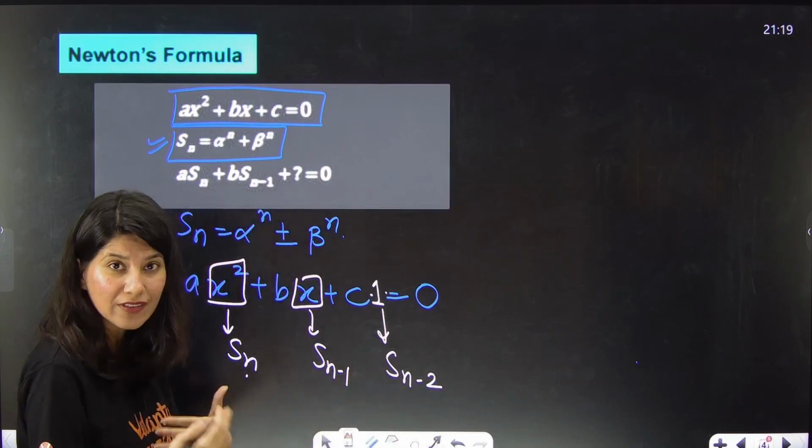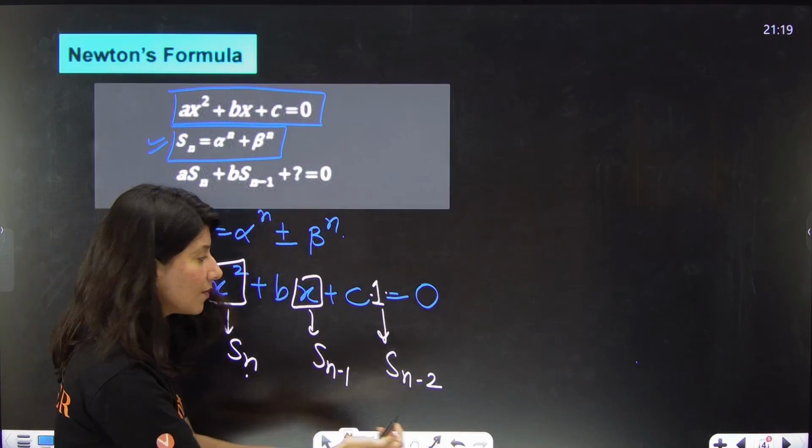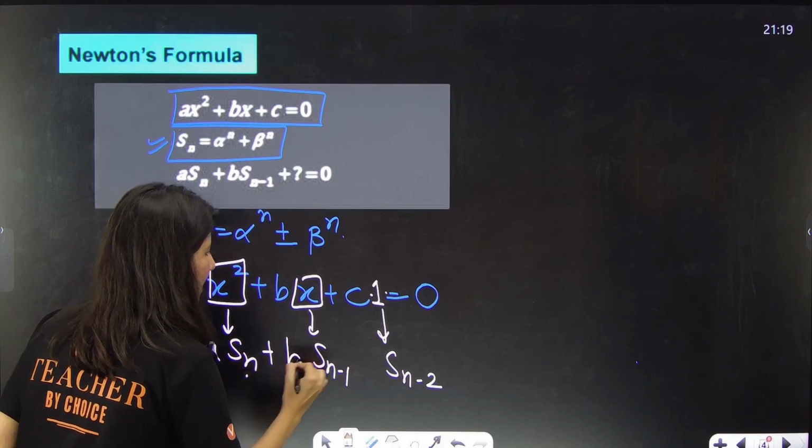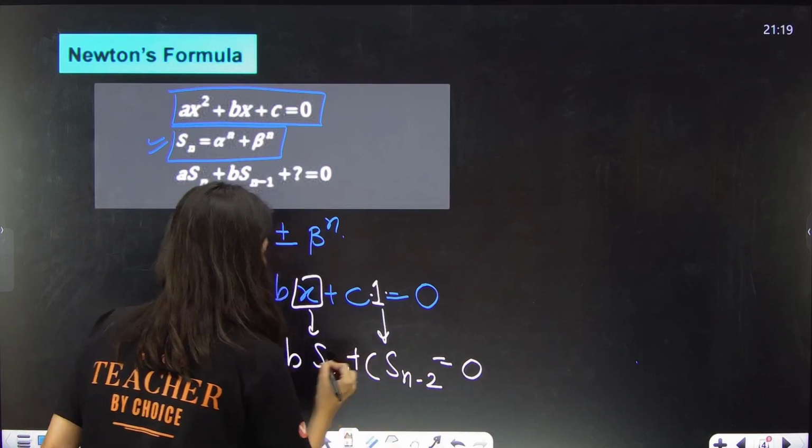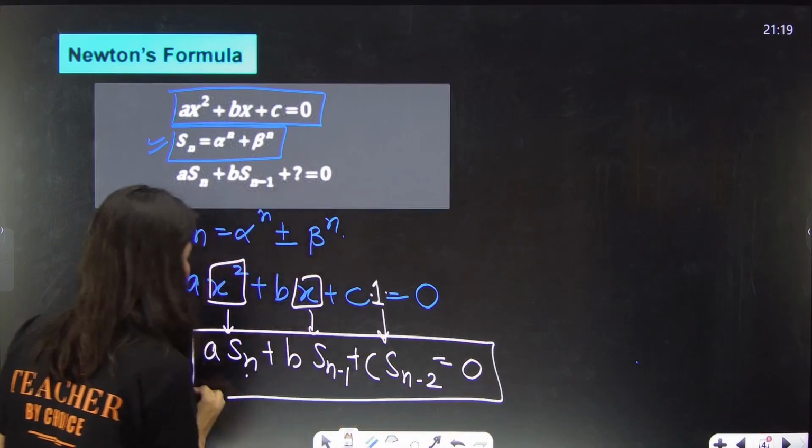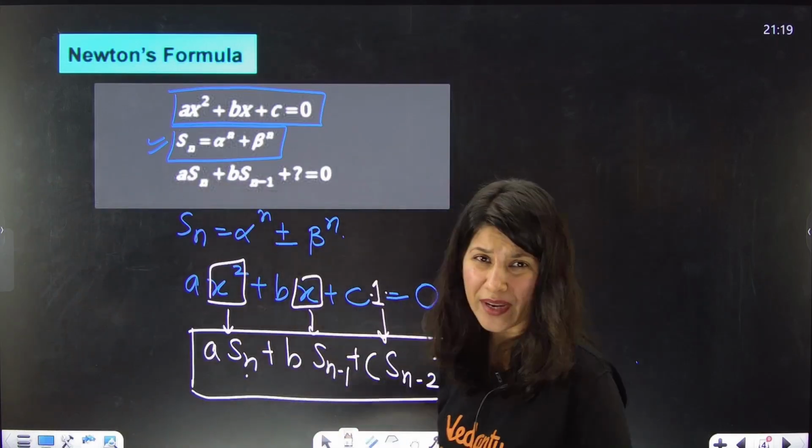Three consecutive S: n, n minus 1, n minus 2. Coefficients will be the same, signs will be the same, everything will be the same. This is the direct result based on Newton's formula, no proof required.